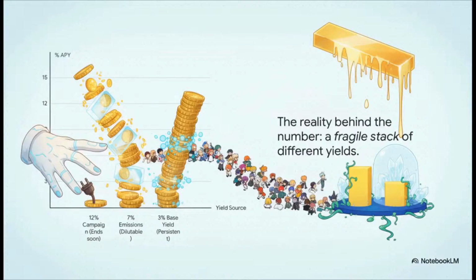And this right here, this chart shows the reality. That 22% is actually a super fragile stack. Look at that. The biggest piece, 12%, is from a campaign that could literally end next week. The next 7% is from emissions that are just going to shrink as more people join. And the only part that's going to stick around long-term is that tiny little 3% base yield at the bottom. The whole illusion is promising you the entire bar, when in reality, the top two-thirds are designed to just melt away.